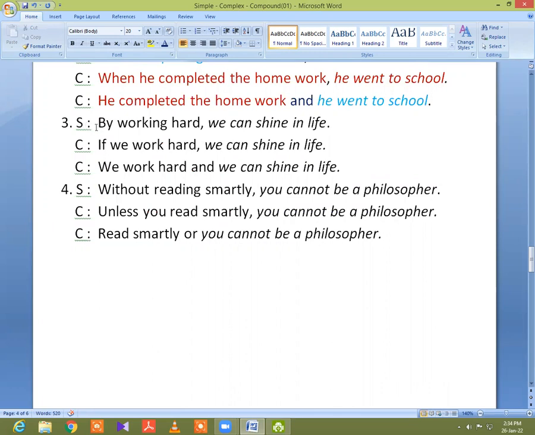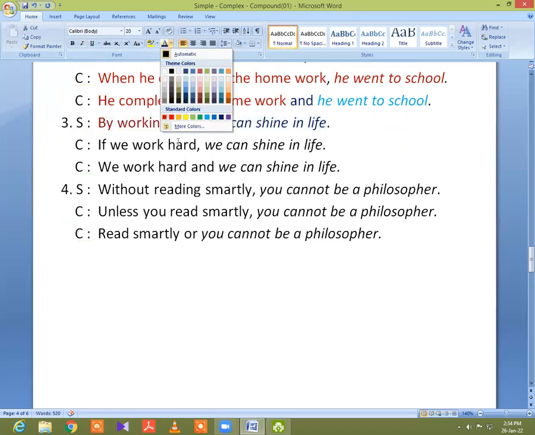In a simple sentence, by working hard, comma, we can shine in life. This is an example of a simple sentence because there is only one clause, and it is we can shine in life. By working hard is not a clause because there is no finite verb.